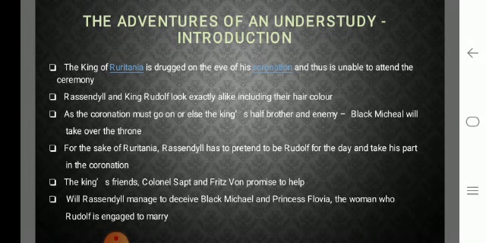Will Rassendyll manage to deceive Black Michael and Princess Flavia, the woman who Rudolph is engaged to? So this is a question. When you read the introduction, the story further would be like, will Rassendyll manage to deceive? What is deceive? When you are trying to do something which may not be right, or you are trying to cheat somebody. Here Rassendyll is trying to cheat Black Michael and Princess Flavia for a good thing.